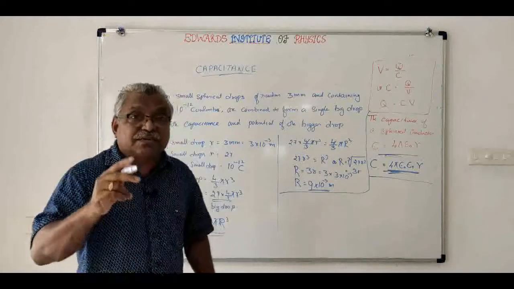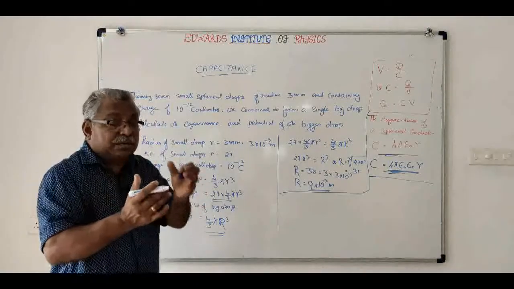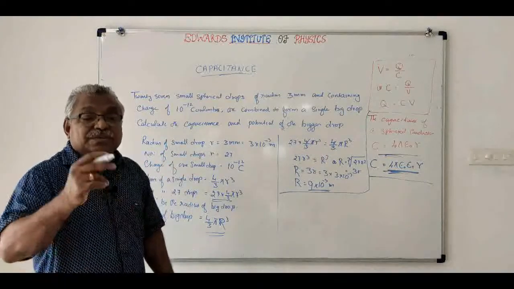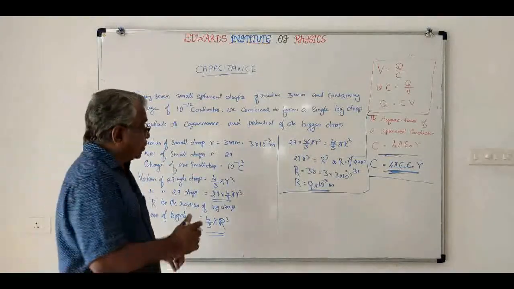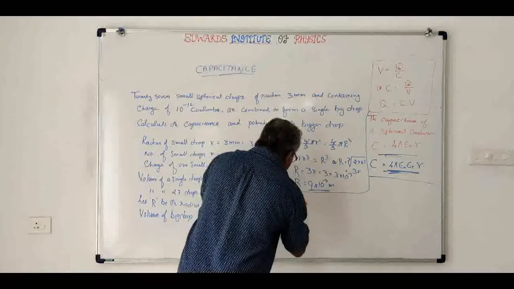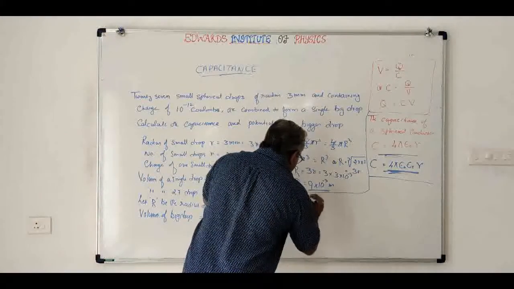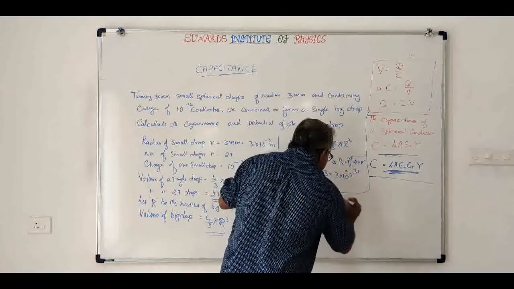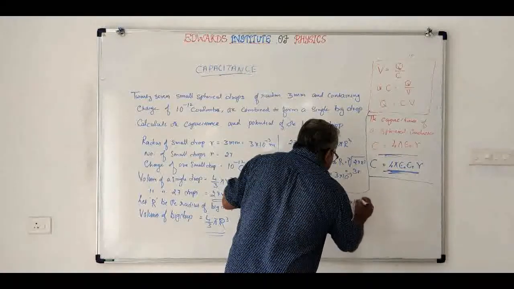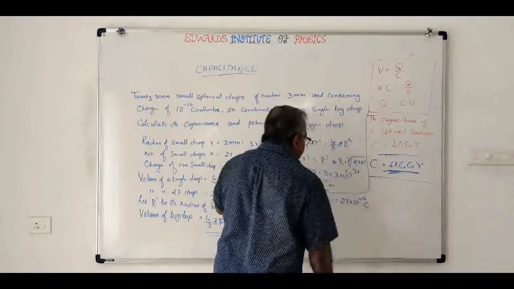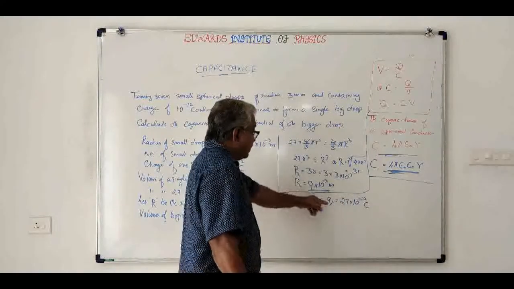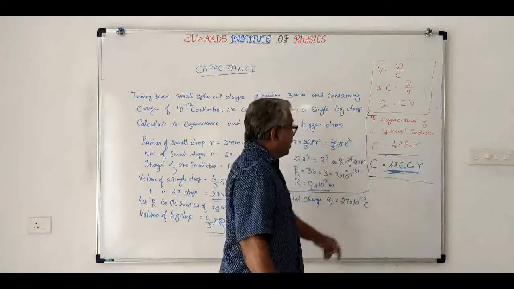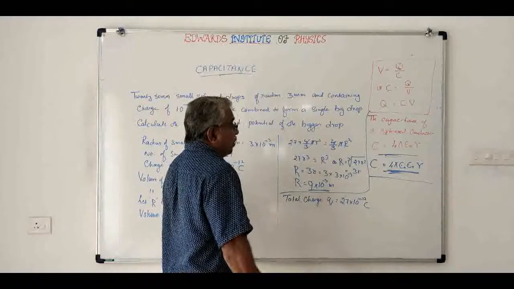So what will be the total charge in all 27 droplets? 27 into 10 raised to minus 12. So the total charge Q will be equal to 27 into 10 raised to minus 12 coulombs. This is the charge and this is the radius of the big drop. Then what will be the capacitance? It will be equal to 4 pi epsilon 0 r.